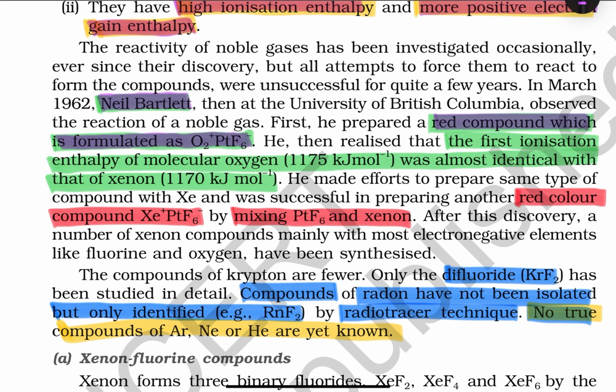He then realized that the first ionization enthalpy of molecular oxygen is almost the same as that of xenon, 1175, 1170. He made efforts and finally prepared a red colored compound Xe+ PtF6- by mixing PtF6 and xenon. This can be a question.